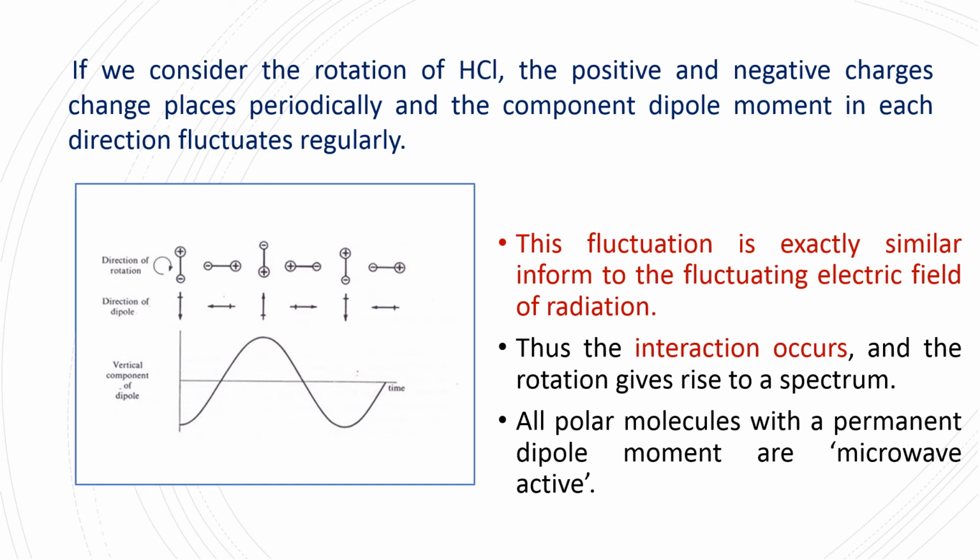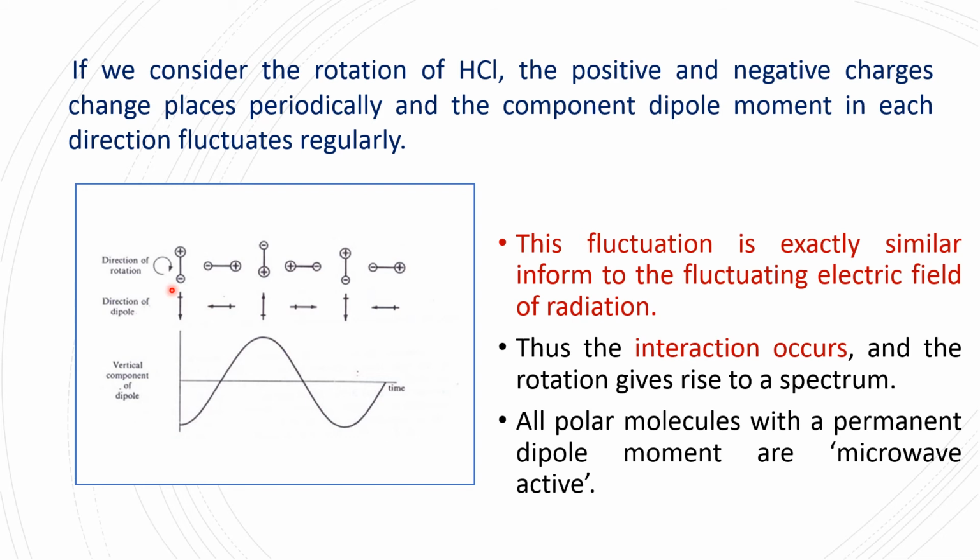If we consider the rotation of HCl, for example, let us think this is H plus and this is Cl minus ion. HCl is a molecule which has a permanent dipole moment, in which one atom carries a permanent net positive charge and the other atom carries a permanent net negative charge, and is said to have a permanent electric dipole moment.